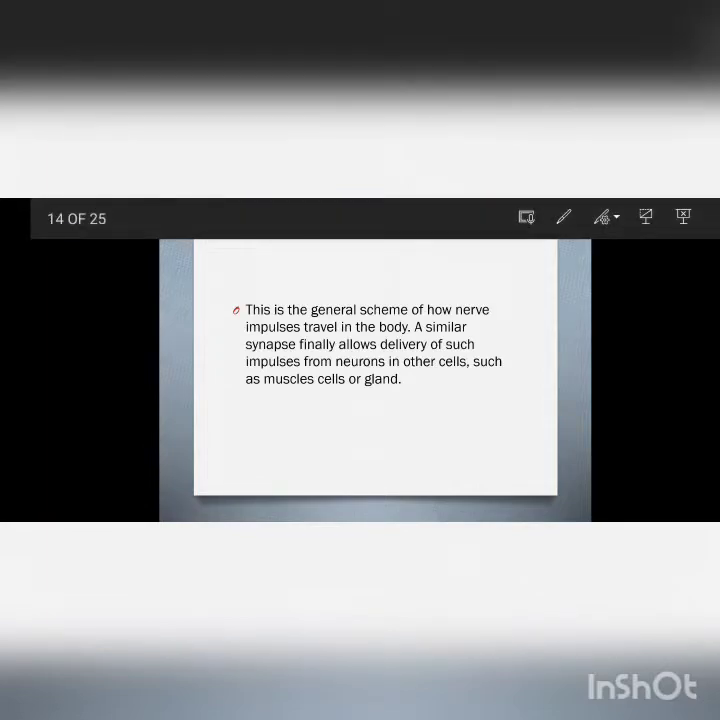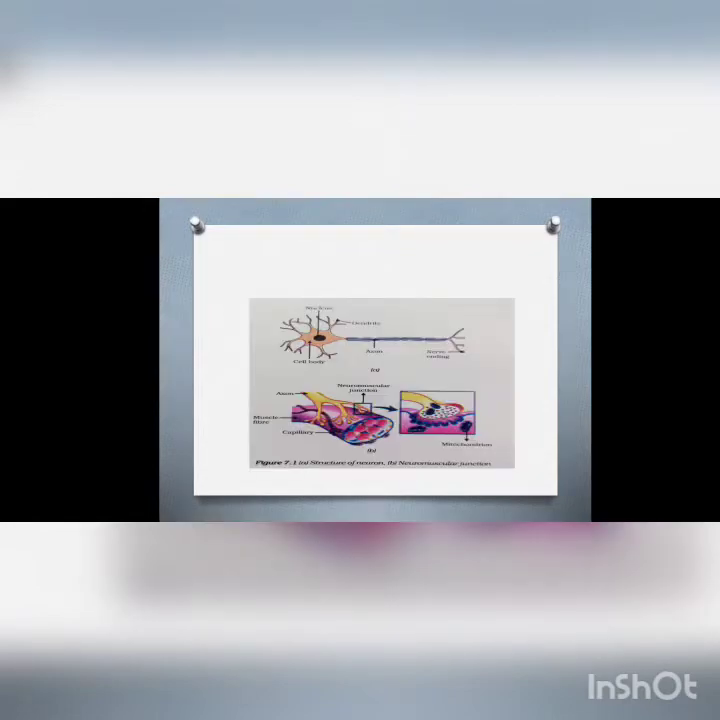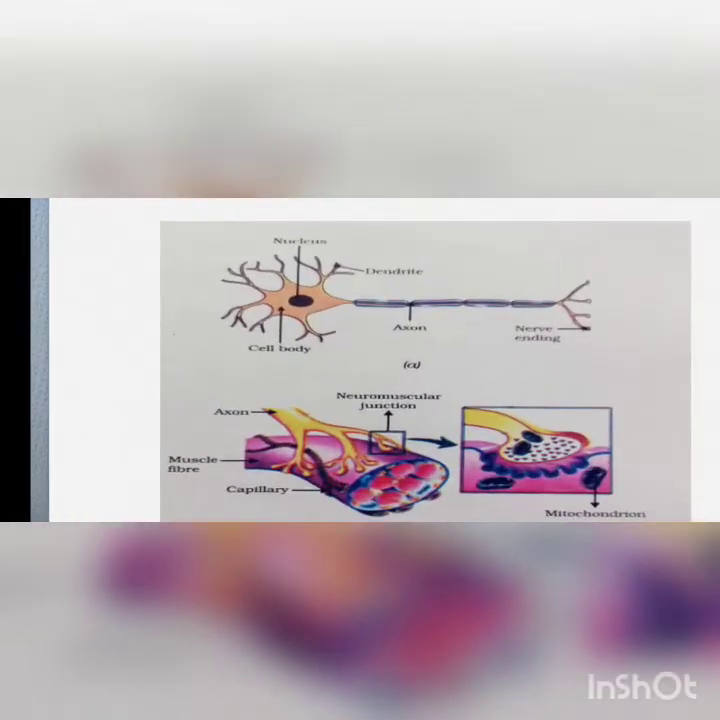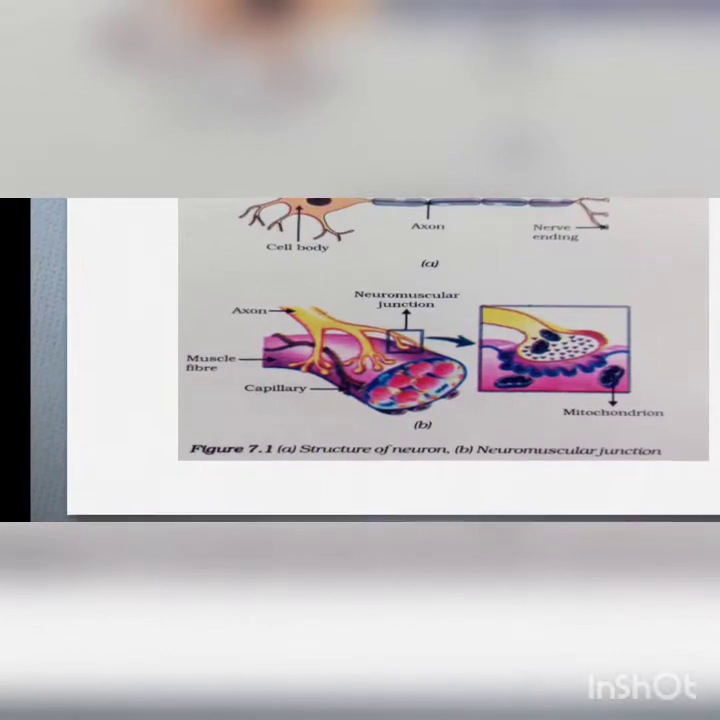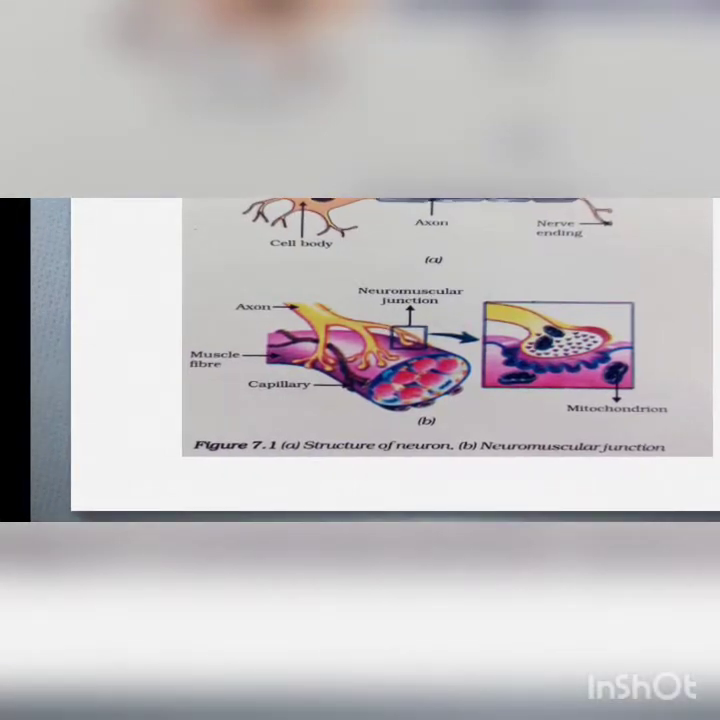A similar synapse finally allows delivery of such impulses from neurons in other cells, such as the muscle cells or the gland. Over here, you can see this is the special type of neuromuscular tissues.